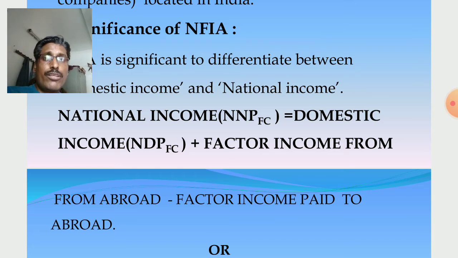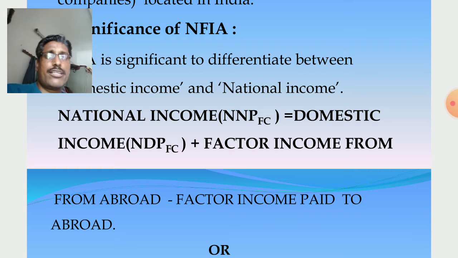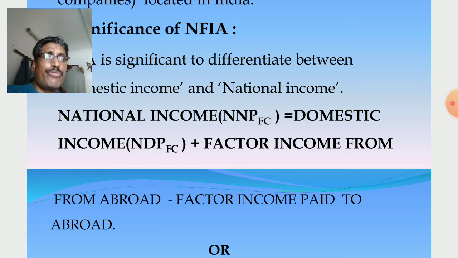So when we calculate national income, and domestic income, factor income from abroad and factor income paid to abroad are given, domestic income is added with factor income from abroad and factor income paid to abroad is subtracted. Just remember, domestic to national, factor income from abroad added, factor income paid to abroad subtracted.